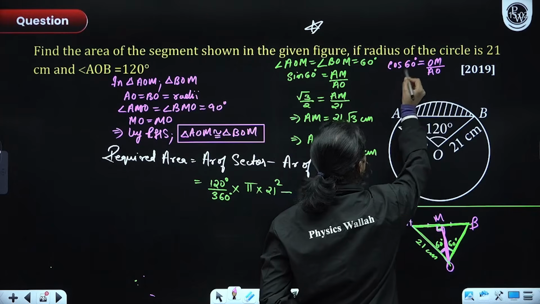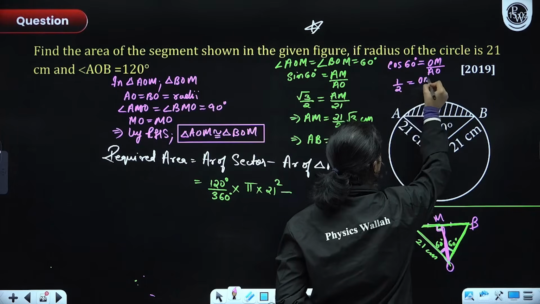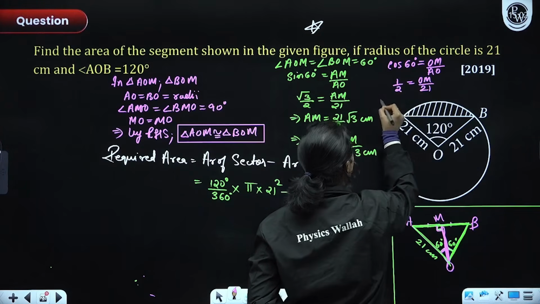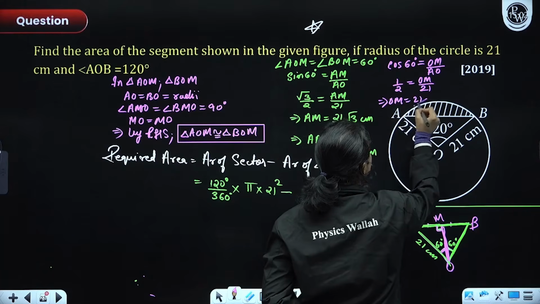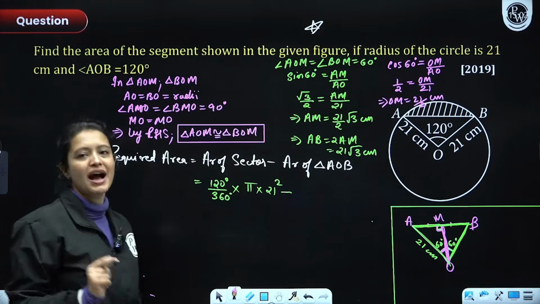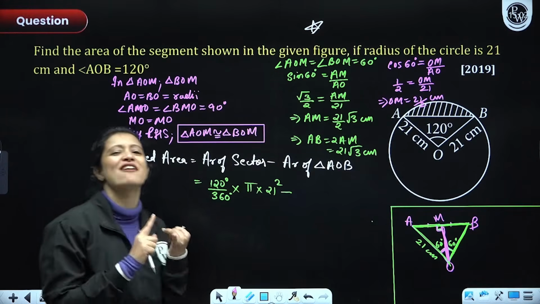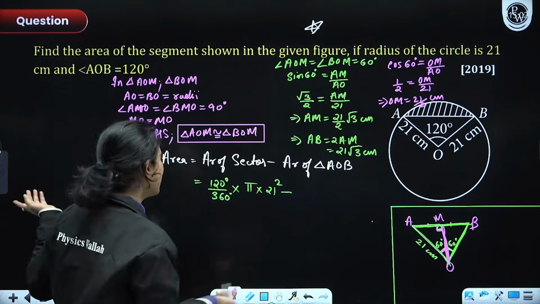Cos 60 degrees is 1 by 2, OM I don't know, AO is 21. So OM is equal to 21 by 2 centimeters. I have my altitude, I have my base. I can do anything now.